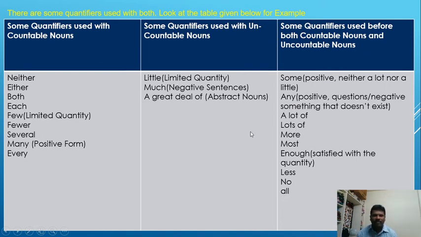Please see the same table in the textbook. The same table is available in your textbook. Please look at the table in the textbook.